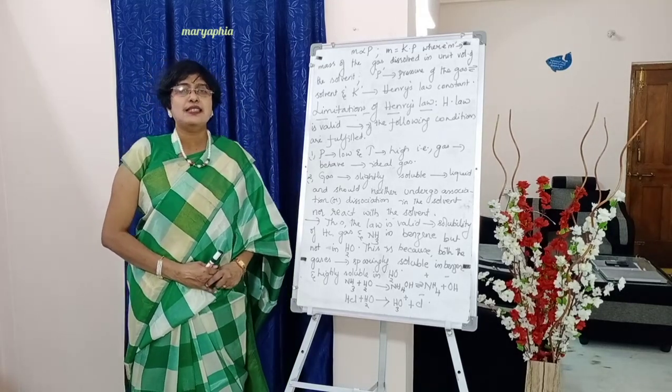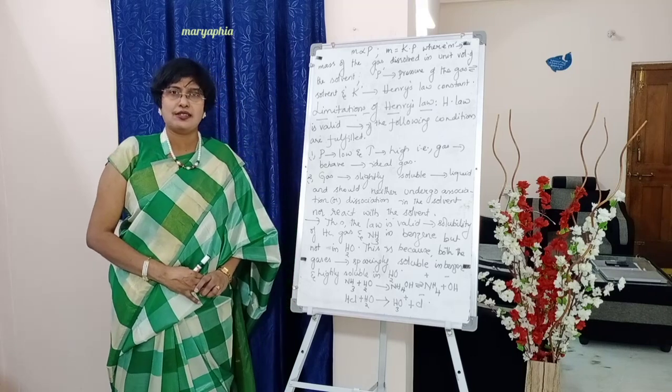So this is the statement of Henry's law, students.